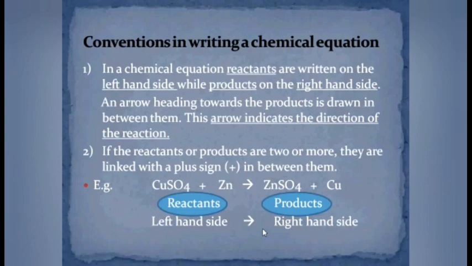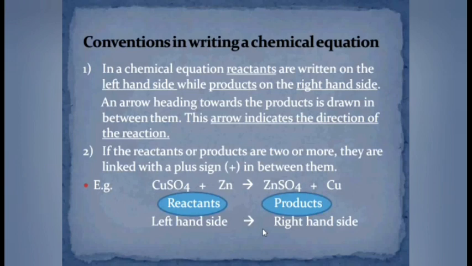In majority of the reactions, the number of reactants or products is more than one. So, if the reactants or products are more than one or two, these reactants or products are represented with the help of plus sign between them.